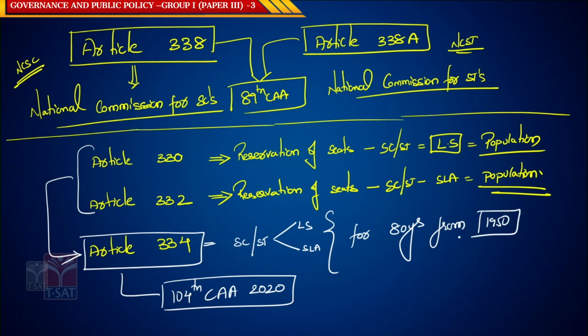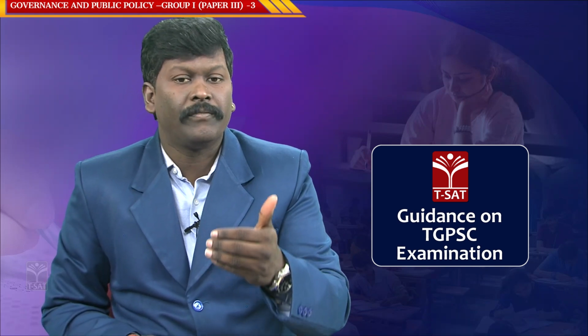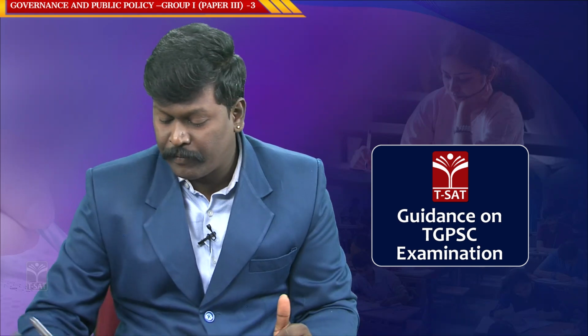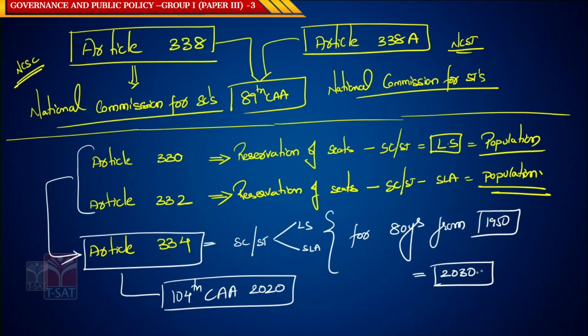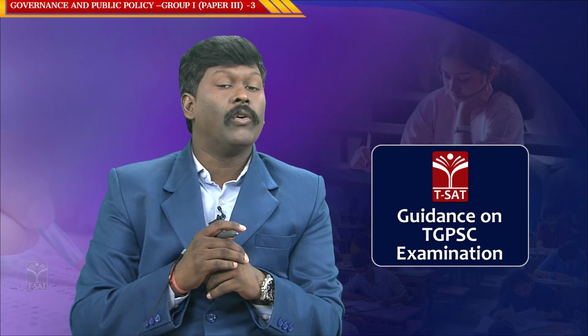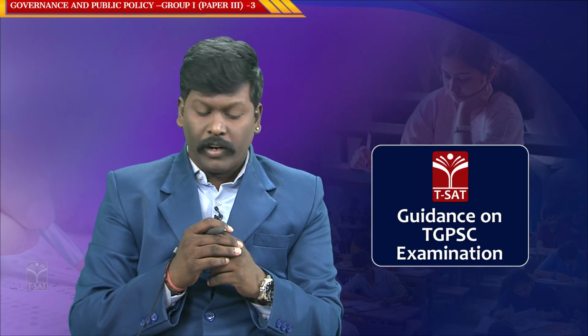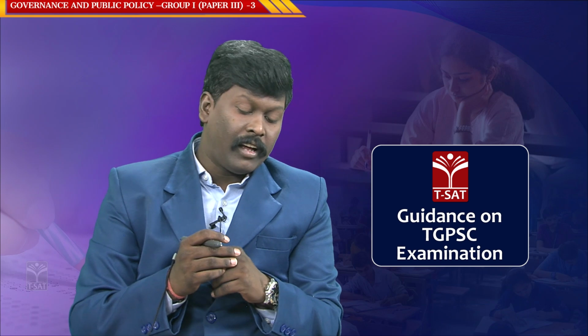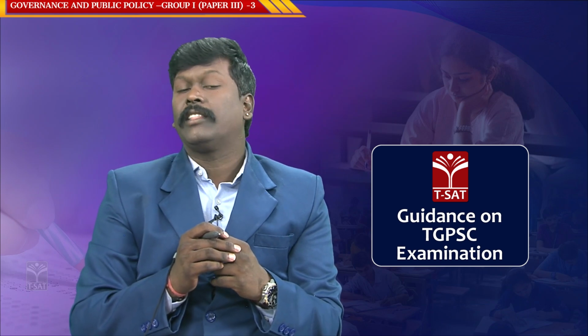Which year did the Constitution come into force? 1950. From 1950, 80 years means till 2030. The reservation of seats shall be continued till 2030. So, this is Article 330, Article 332 and Article 334.